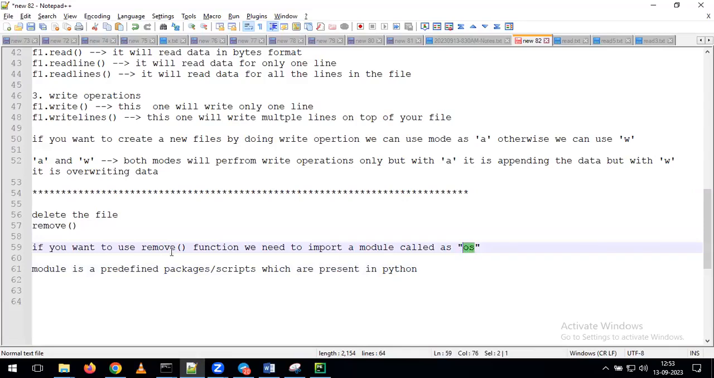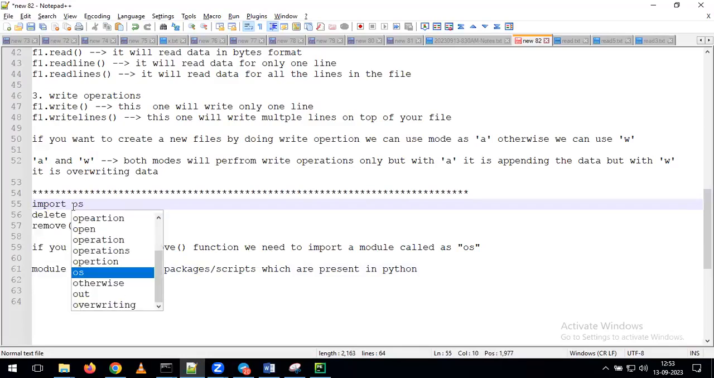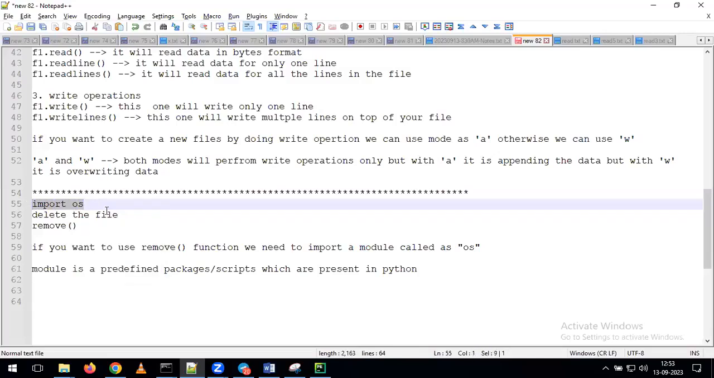With the help of this module, we can perform the remove operation. Whenever you want to import any kind of module, we simply use the keyword called import. Just give import os. By using this line in Python, I am importing one of the existing modules called the os module. By using that module, I am going to perform the remove operation on my file.